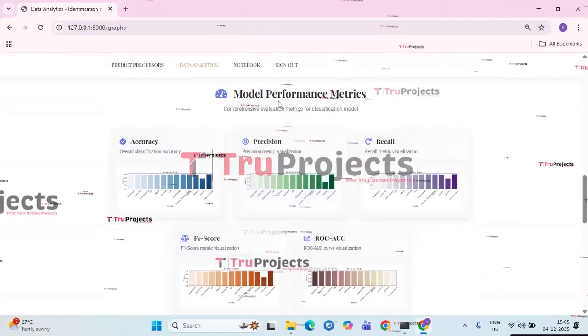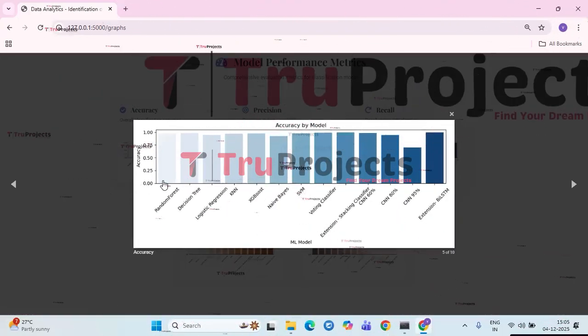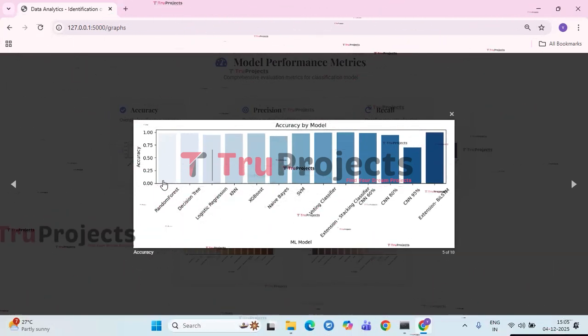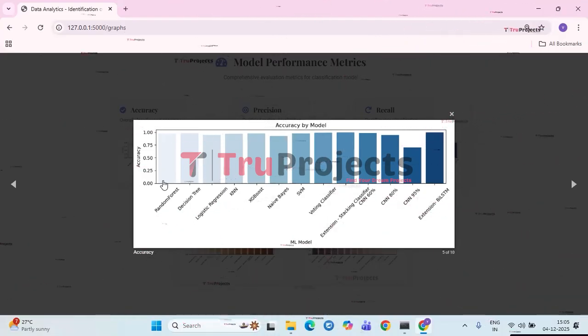Next, we have the model performance metrics graphs. First, we have the accuracy graph. The bar chart compares the accuracy of different machine learning models on a specific task. Traditional models like random forest, decision tree, KNN, SVM, and XGBoost show high accuracy, with the voting classifier and stacking extensions performing slightly better.